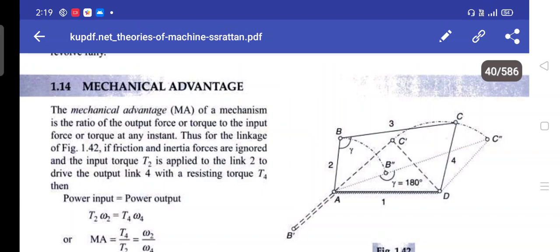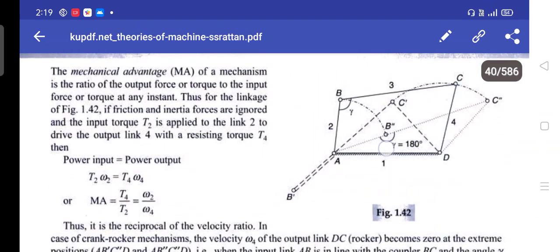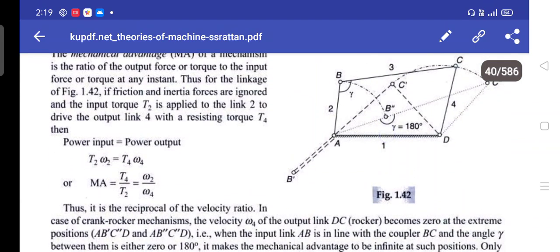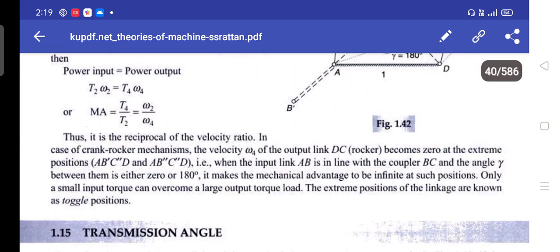The power input is equal to the power output. So T2 omega 2 is equal to T4 omega 4, or mechanical advantage is equal to T4 divided by T2, which is equal to omega 2 by omega 4. Thus, it is the reciprocal of the velocity ratio.